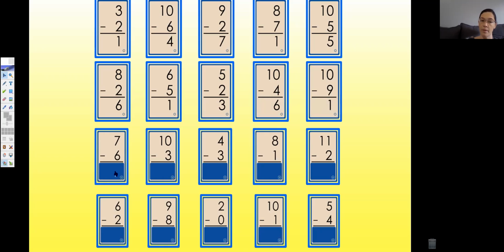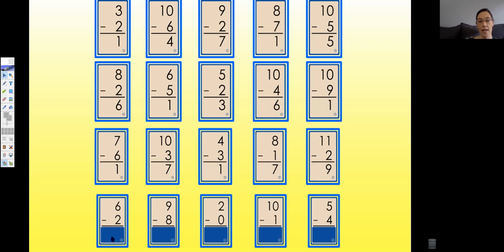The next row, 7 minus 6 equals 1. 10 minus 3 equals 7. 4 minus 3 equals 1. 8 minus 1 equals 7. 11 minus 2 equals 9. Do I get them right?